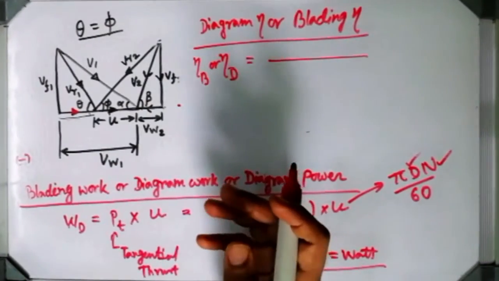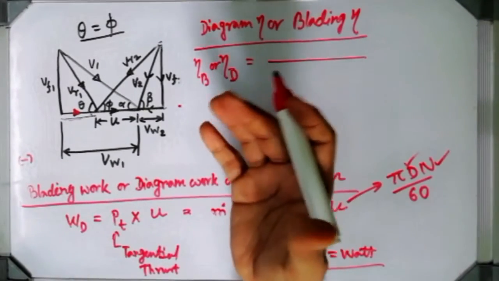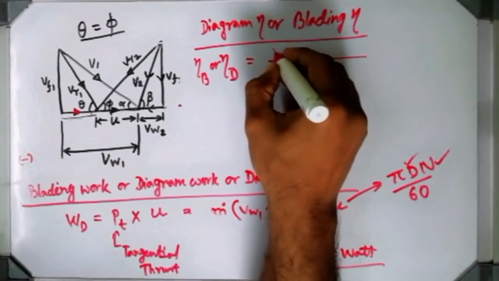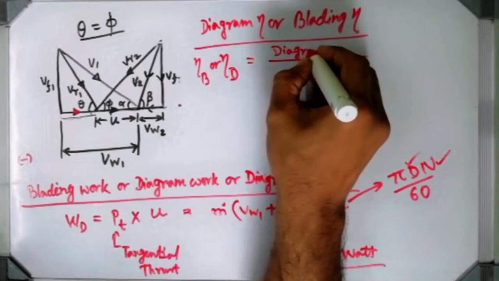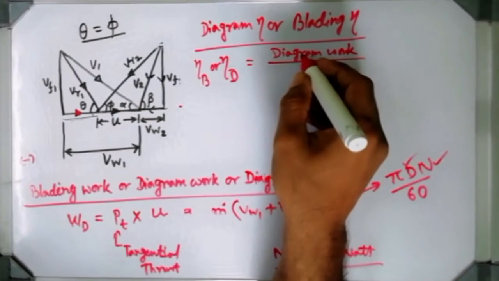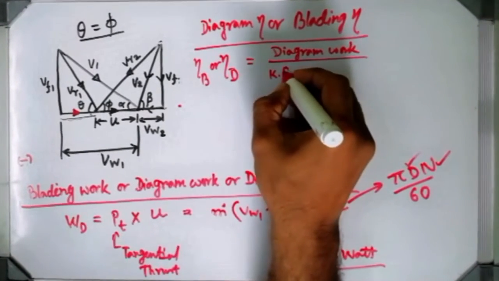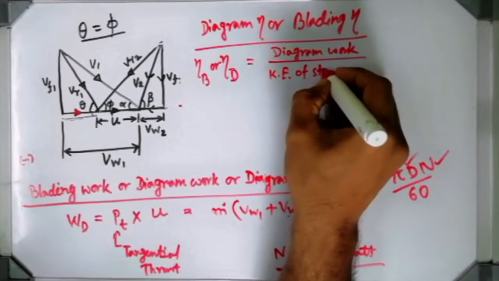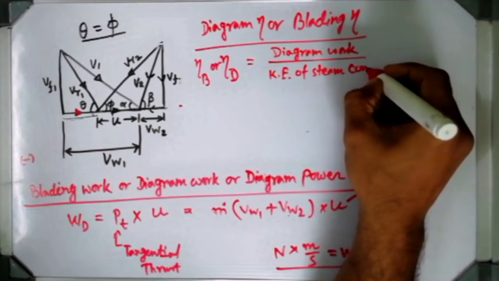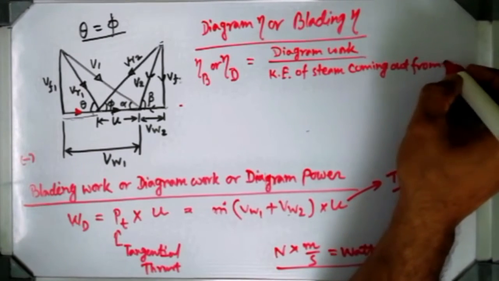And what is the input here? Input is the inlet energy. What is the inlet energy? That is the kinetic energy of the steam, whatever you are giving in. So I can write this relation like this: diagram work, that is the output, and the input energy, that is the kinetic energy of steam coming out from the nozzle.